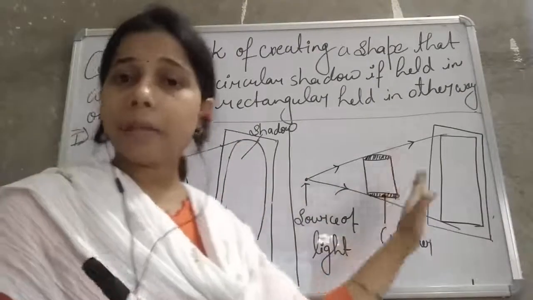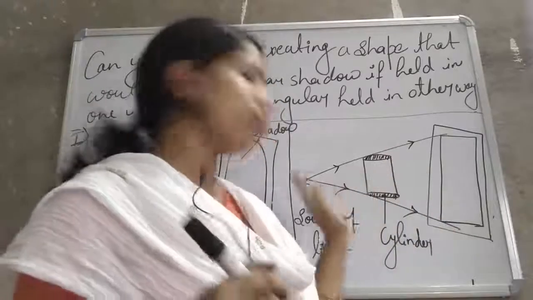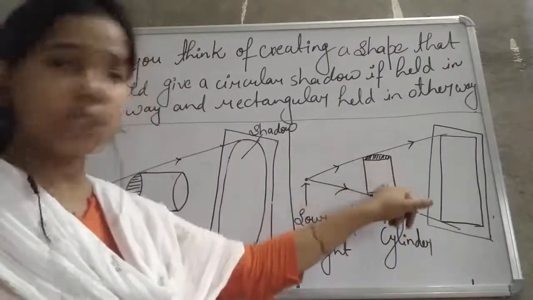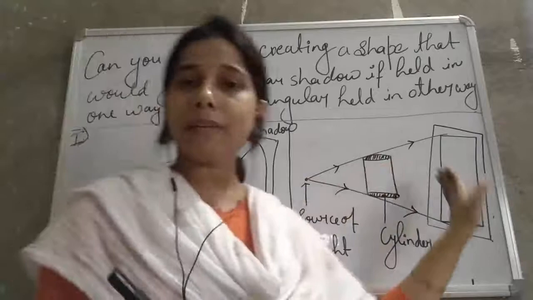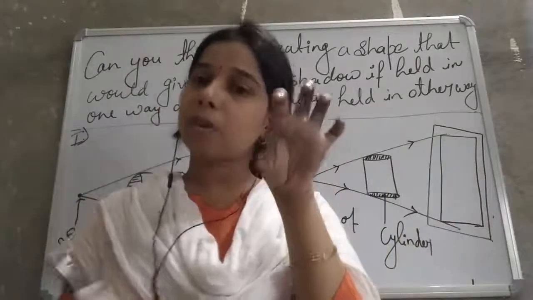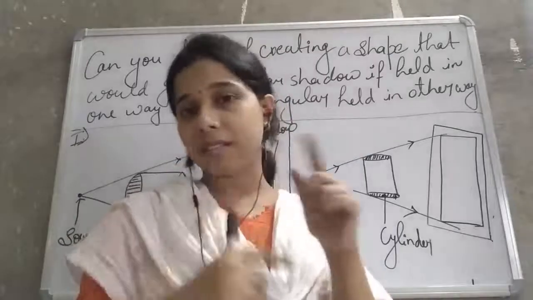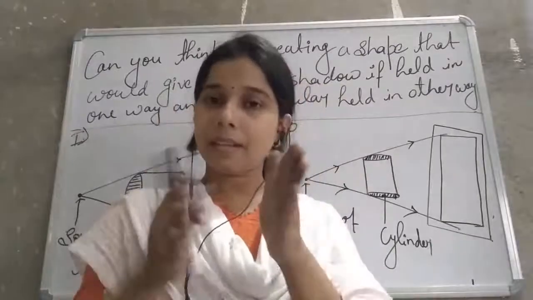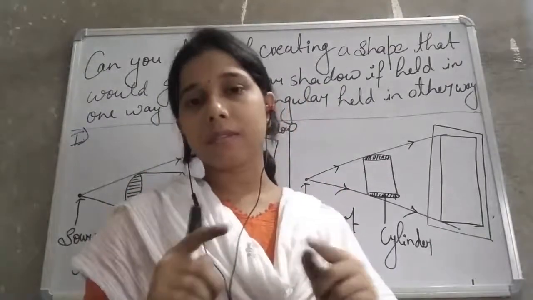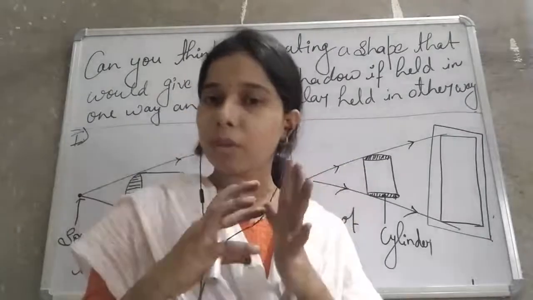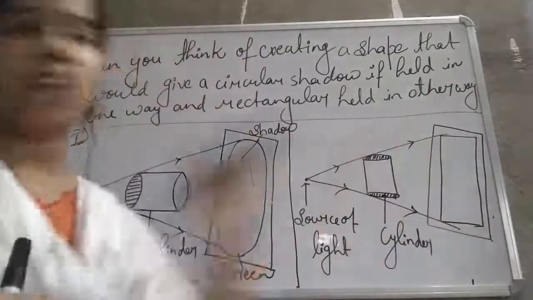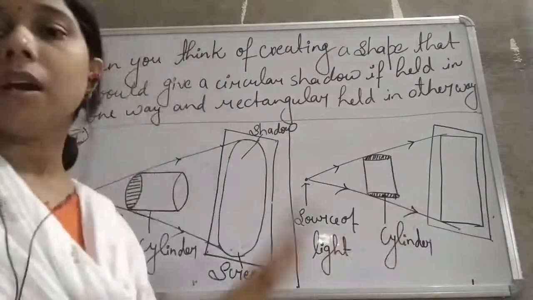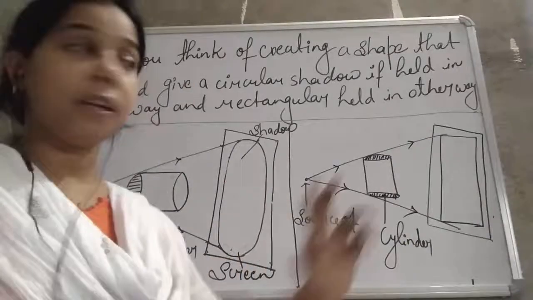Now when you keep it erect, close to the source of the light, when the light falls on it, since it has a rectangular shape also, we will get a rectangular shadow. So when it is kept towards the edge side, since it is a circle, the image formed will be circular. If it is kept erect, since it has a rectangular shape also, the light falls on it and gives a rectangular shadow. So this is where we can find a circular shadow as well as a rectangular shadow when it is kept in different positions.